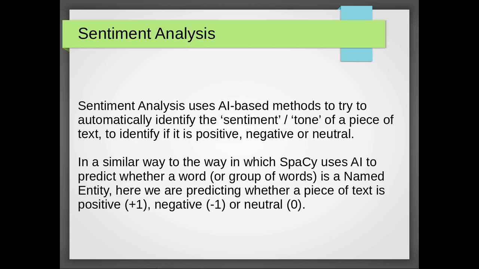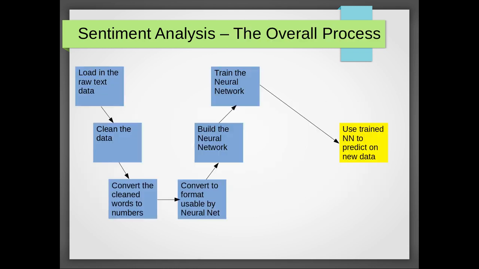And in a similar way to the way in which SpaCy works, where it uses AI to predict whether a word or group of words is a named entity, here we're essentially predicting whether a piece of text has an output of positive, which is usually denoted with a 1, negative with a -1, or neutral with a 0. So it's the same kind of machine learning neural network based approach that we're using, but this time instead of trying to predict is this a named entity, we're saying is this positive, negative, or neutral.